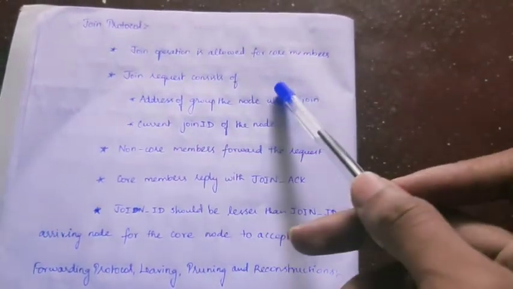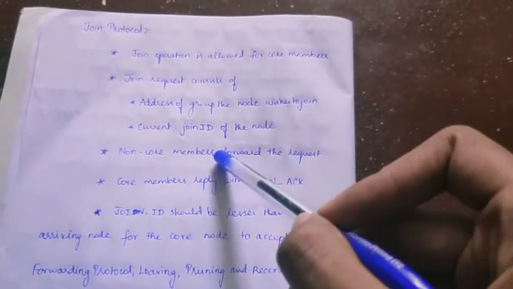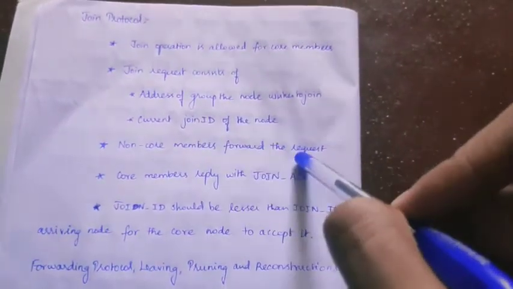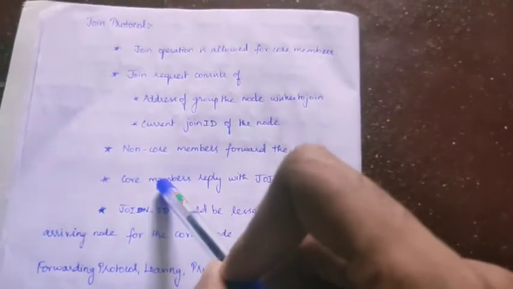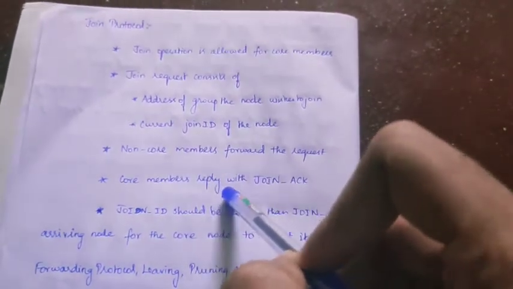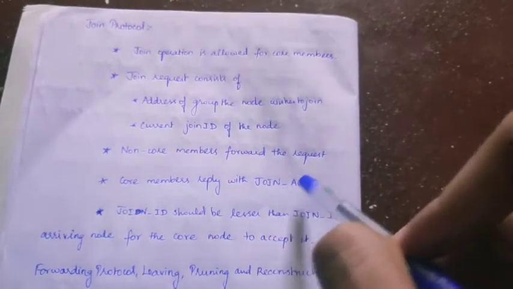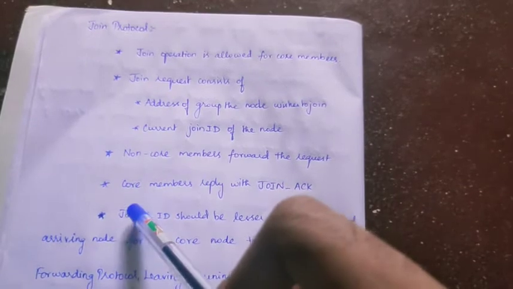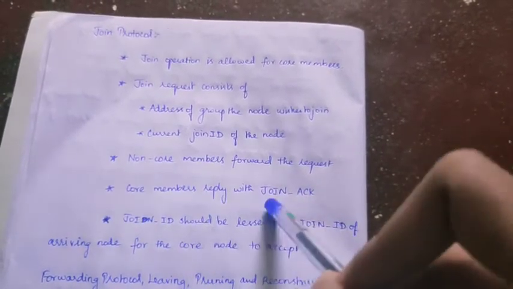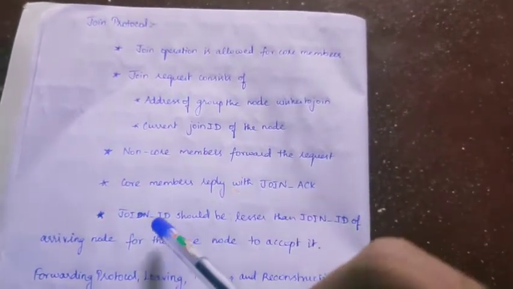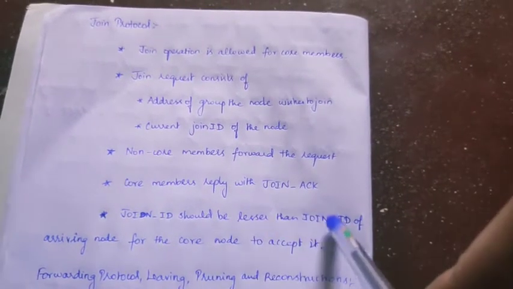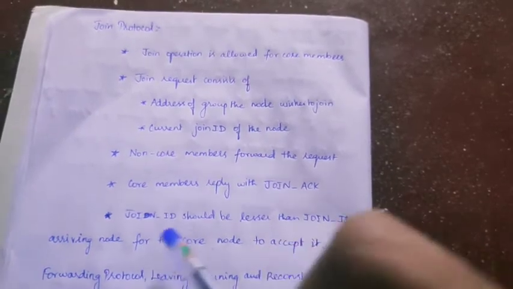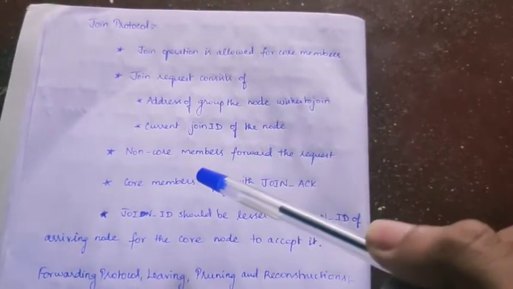When a new node sends a join request to the group, the non-core members will forward this request, and only the core members will accept it and reply back with a join acknowledged message. When a core member accepts this join request, its join ID should be lesser than the join ID of the node which wishes to join that group. So only the core members can accept it.